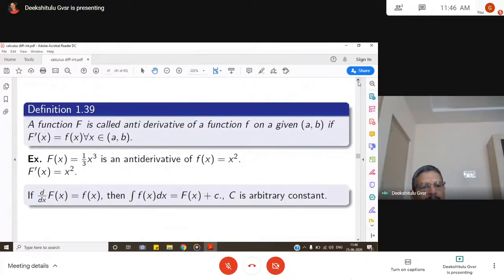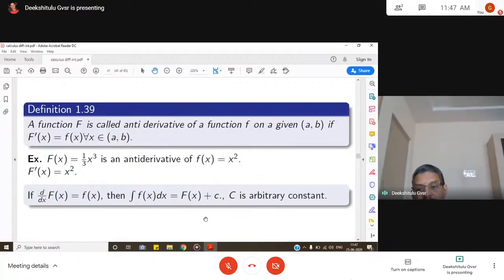So for example, if capital F is taken as 1 by 3 x cube, it is antiderivative of f of x is equal to x square. Why? Because capital F dash x is 3x square into 1 by 3, that becomes x square. So d by dx of capital F of x is equal to f of x. Then integral of f of x is equal to capital F of x plus c, and c is arbitrary constant.